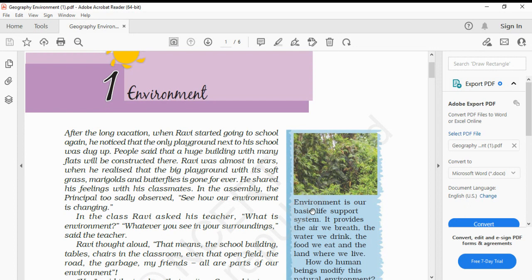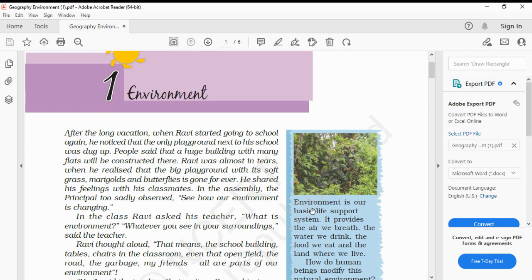Ravi was almost in tears when he realized that the big playground with its soft grass, marigolds, and butterflies was gone forever. He shared his feelings with his classmates.